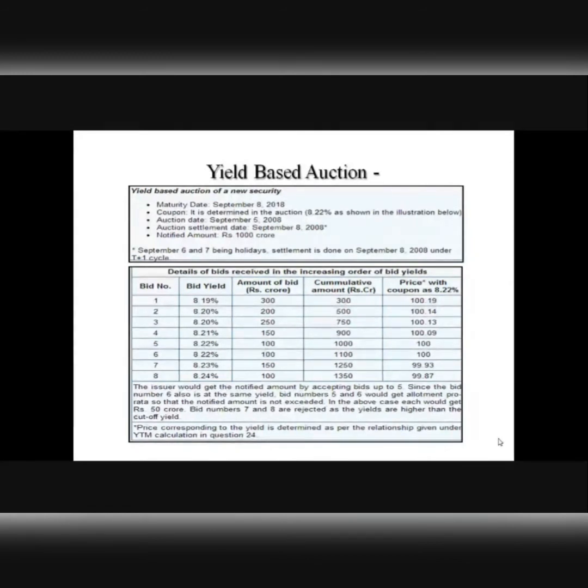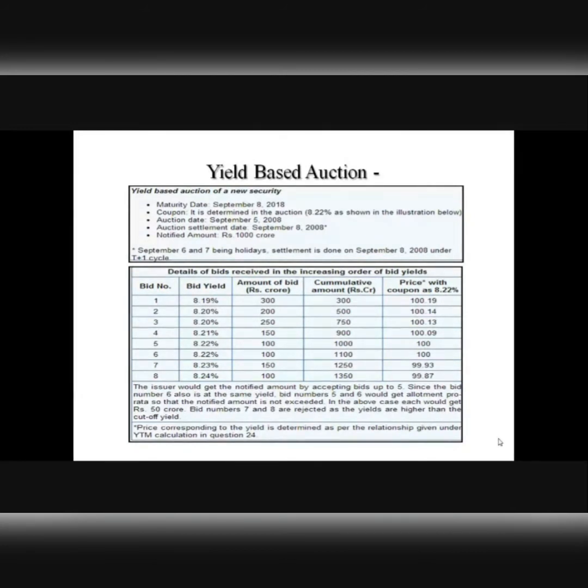Once the bids are received and the auction is closed, the issuer sorts the yield bids in ascending order to decide the cutoff yield. If you look at this illustration, cutoff yield is 8.22%, because this is the yield at which the issuer receives bids for the entire notified amount of the auction, which in the given case is rupees 1000 crore. So a certain notified amount for the auction is announced, and then the investors are asked to bid with a certain yield. Then the different bids are summarized by arranging them in ascending order, and the cutoff yield is decided for the auction. Am I clear?